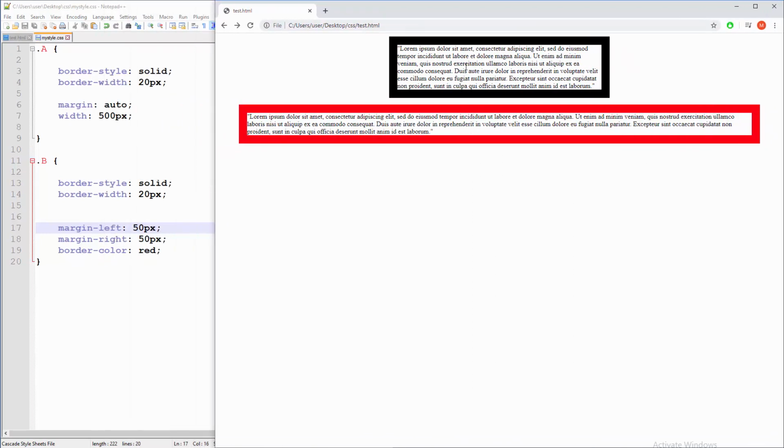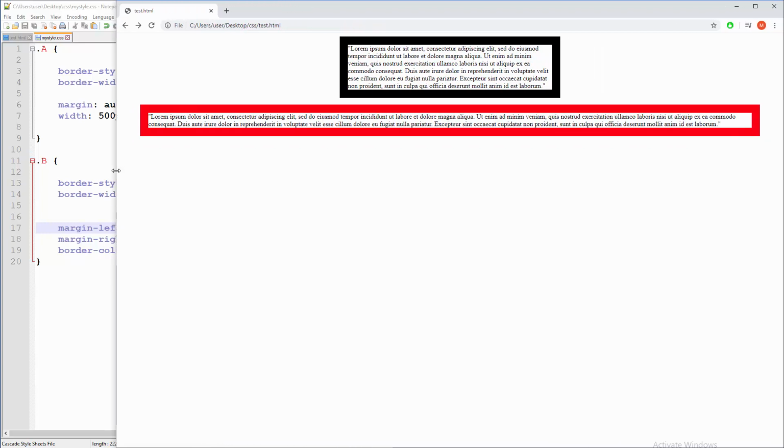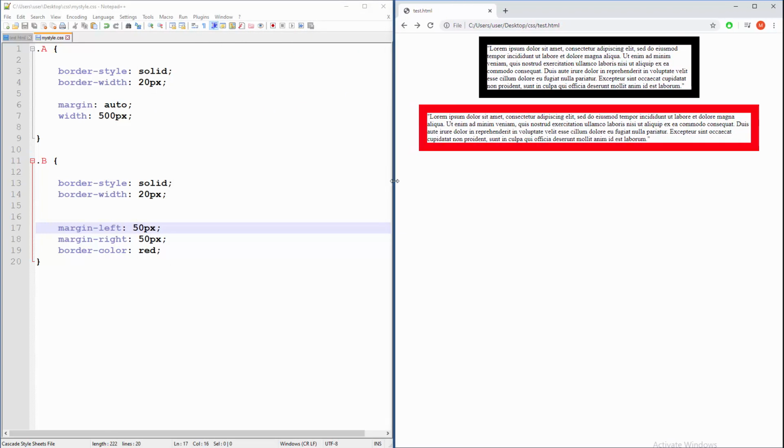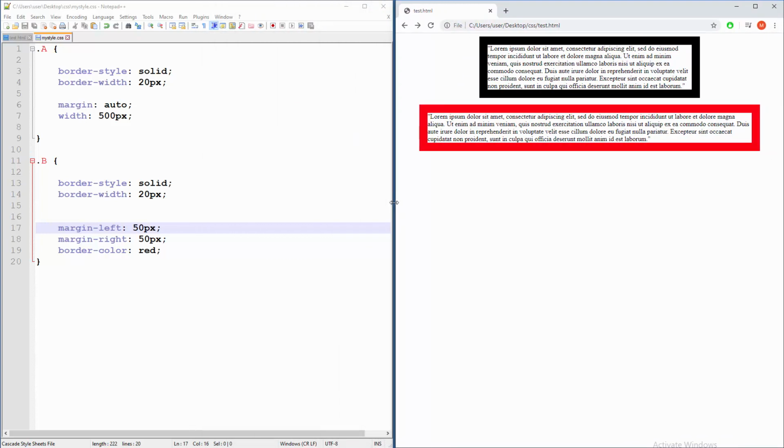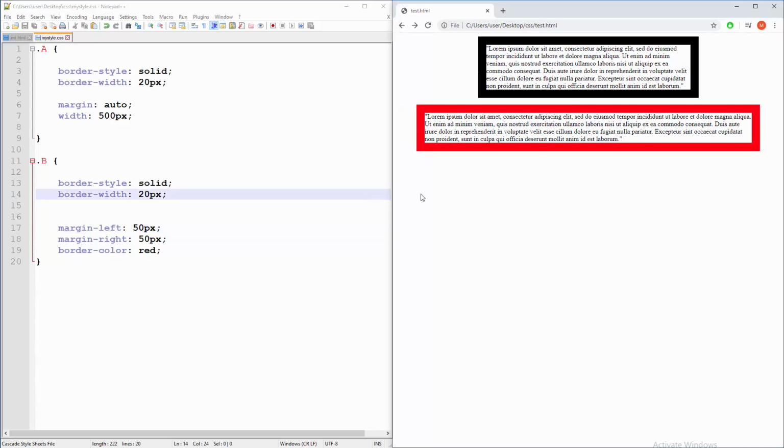So in the first case we have a fixed width for paragraph A, and it will be constant, so margins are dynamic. But down there for paragraph B we have a resizable width, okay, but the margins are fixed. So basically that's the opposite scenario, right?